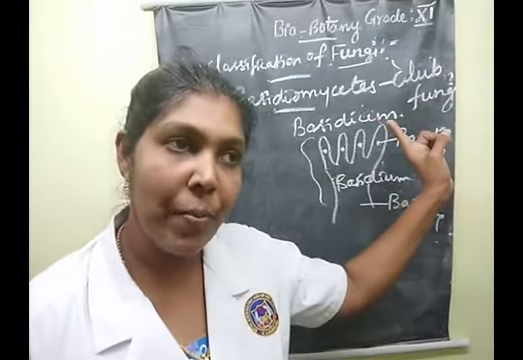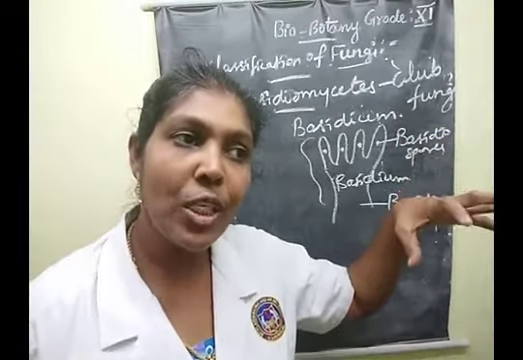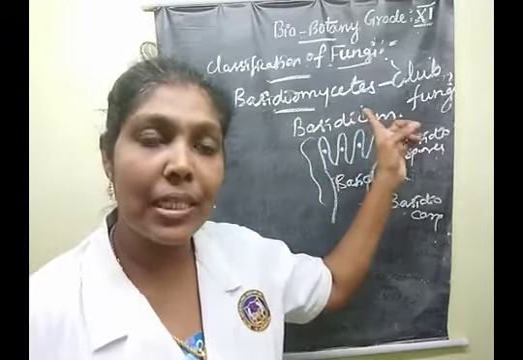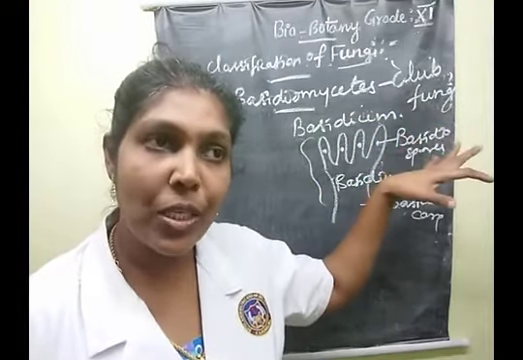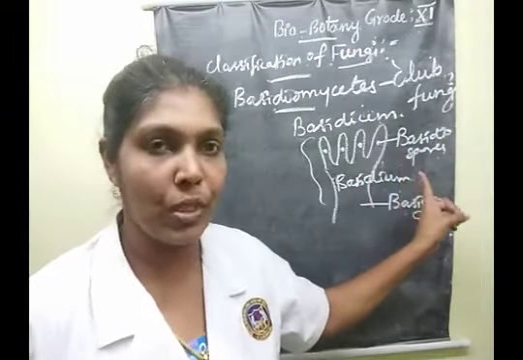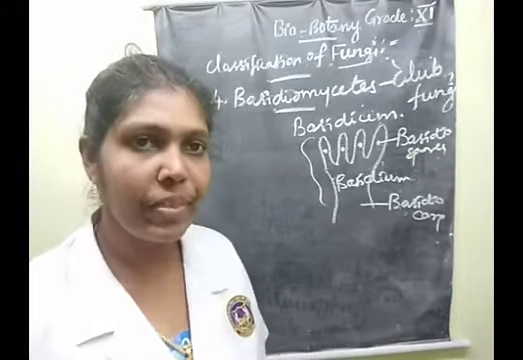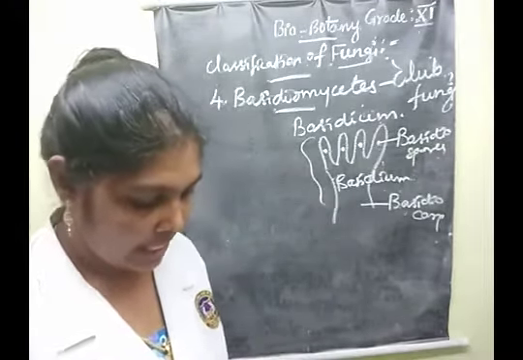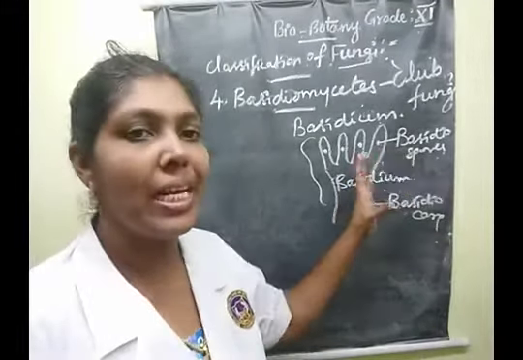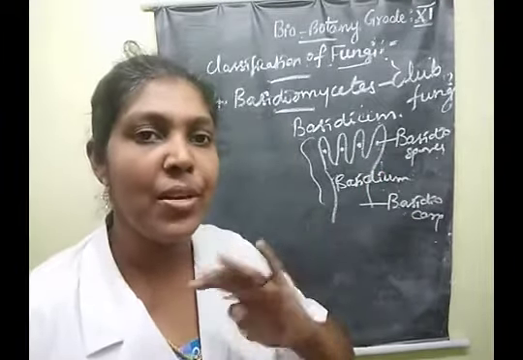What's the name? Do you remember? Sac fungi. Why are they called sac fungi? Due to the presence of asci. Then why is the Basidiomycetes class known as club fungi? Due to the presence of basidiospores. Clear, children? These are the salient features of the Basidiomycetes class. The fruiting body, the basidium, forms on sterile hyphae, and the fruiting body is known as the basidiocarp.